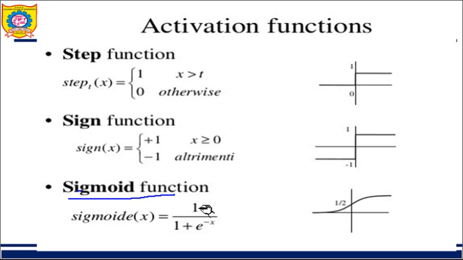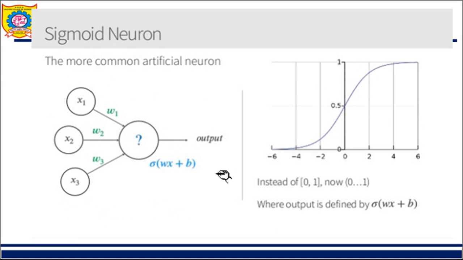What is the sigmoid function? It is nothing but 1 upon 1 plus e raised to minus x. It is represented in this fashion. This is the sine function, and this is the step function. These are the different functions and their representations. Sigmoid is mostly used, so let us do this example using the sigmoid function.